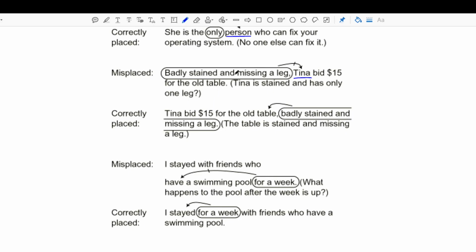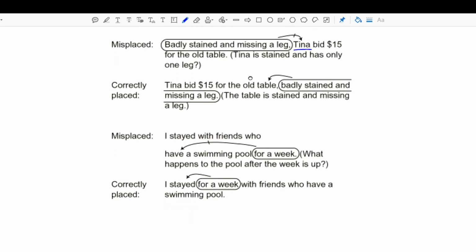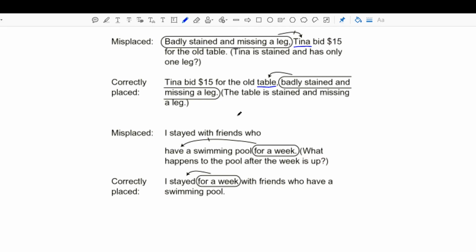Right, it's the old table. And if you were reading this, you might assume that they were talking about the old table. It's the only thing that makes sense. But the way that it's written, it's Tina that's badly stained and missing a leg, which is incorrect. So we need to correctly place this modifier next to table instead of Tina. Tina bid $15 for the old table, badly stained and missing a leg.